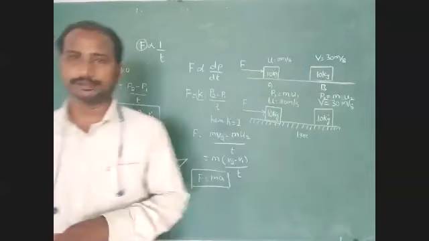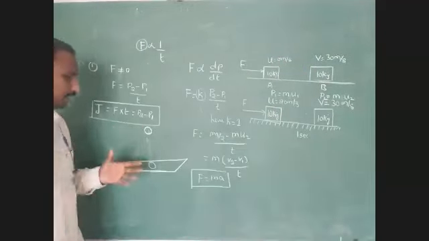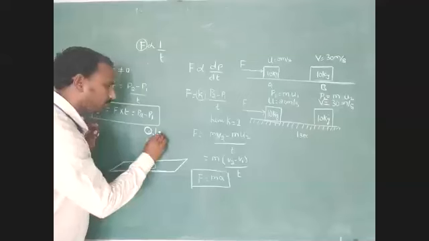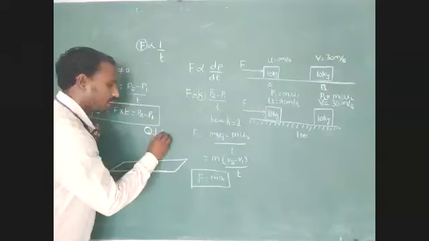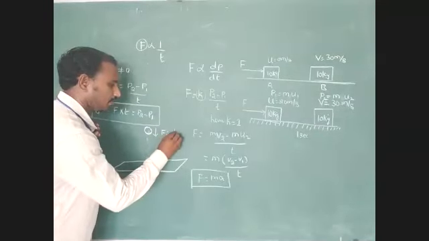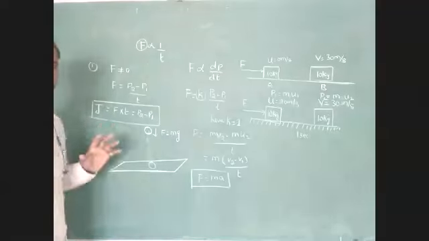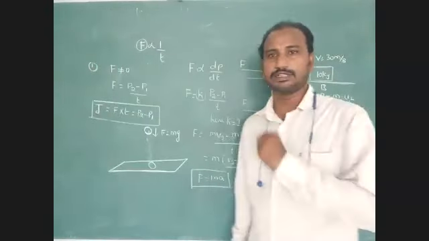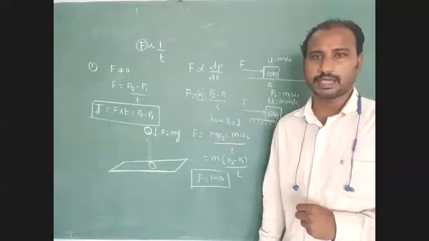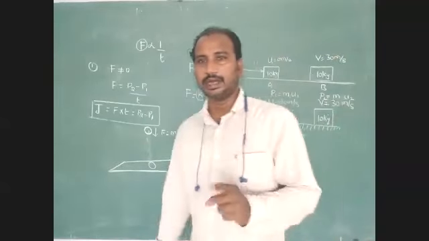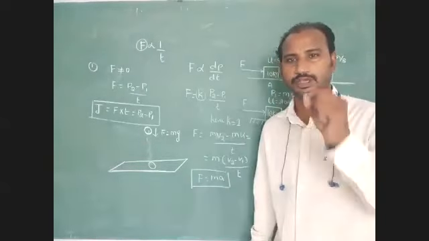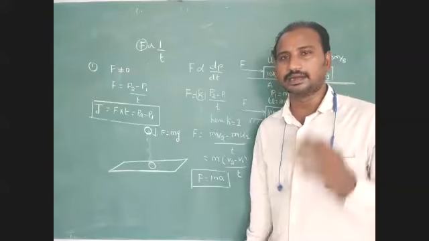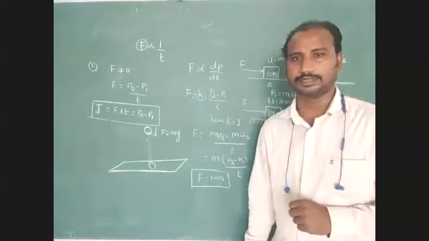What is the reason? In both conditions, you are applying force. How much? F is equal to mg, your gravitational force, constant. But in the first condition, the time interval is very small. In the second condition, the time interval is very large.